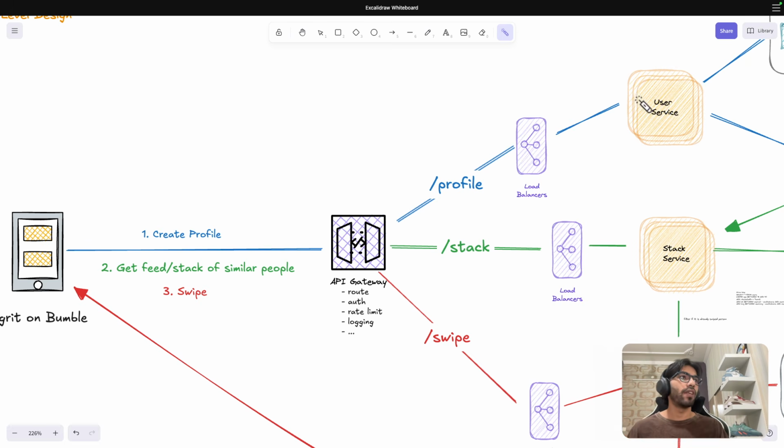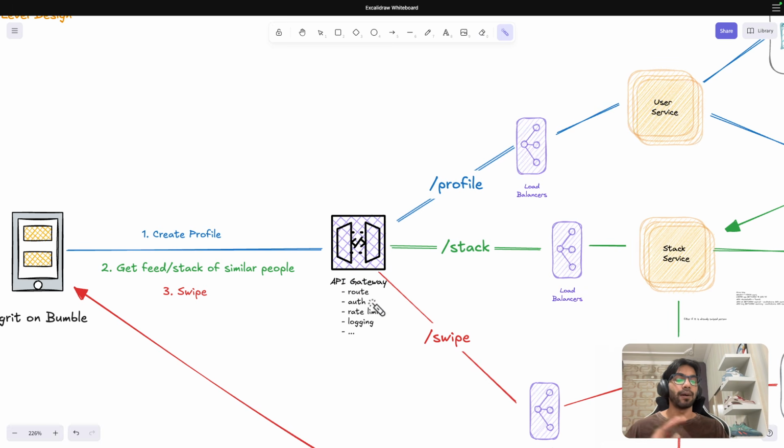In the same way, when you have microservices, think of these as services, some servers, and each server is meant for some X function, right? Now, the API gateway's job is, based on the request, so this would be coming from slash profile, it has to identify which microservice this has to route to, right? So that is one of the main functions of this.